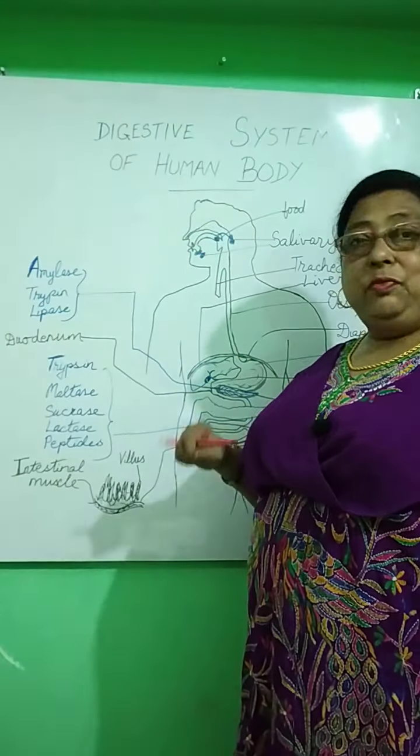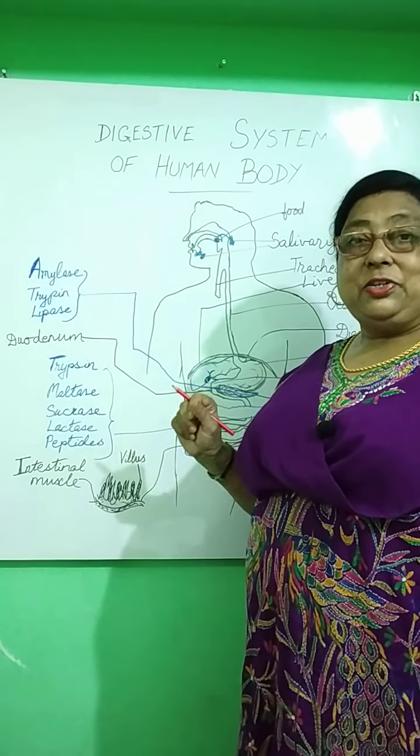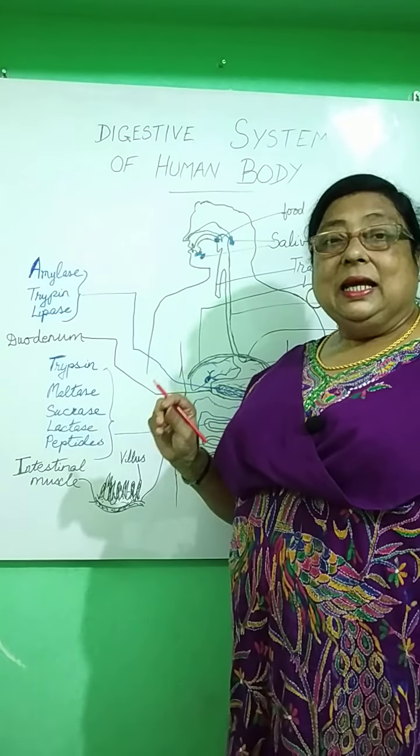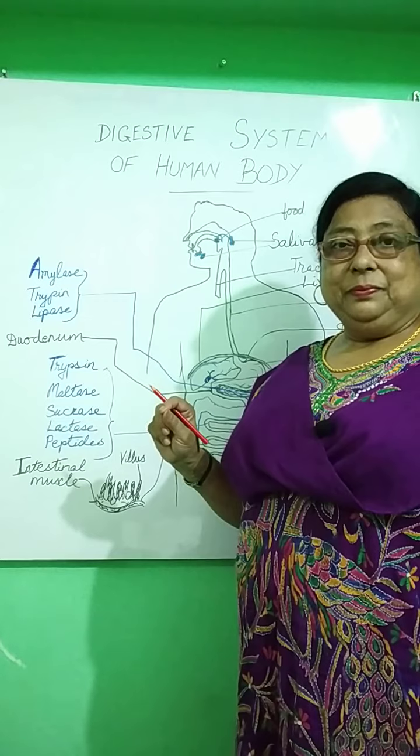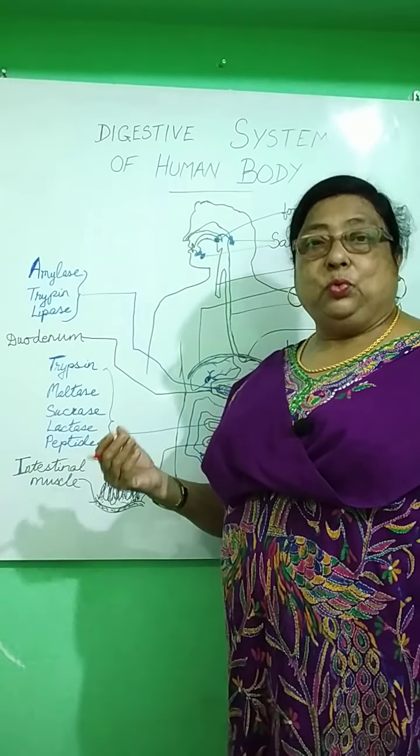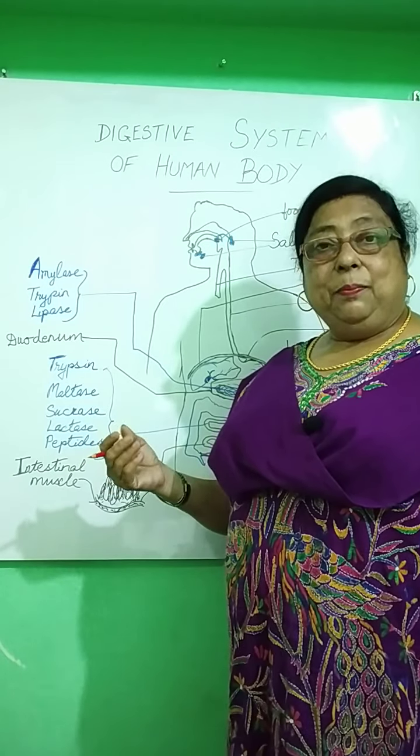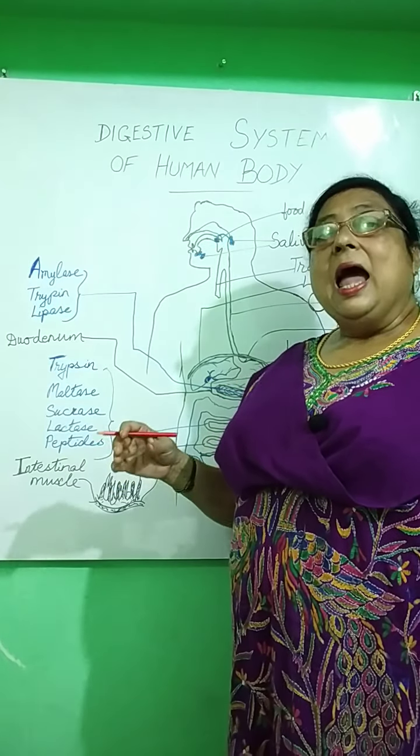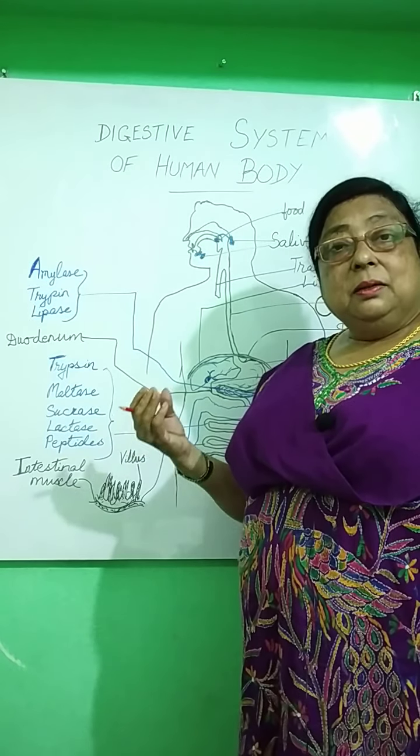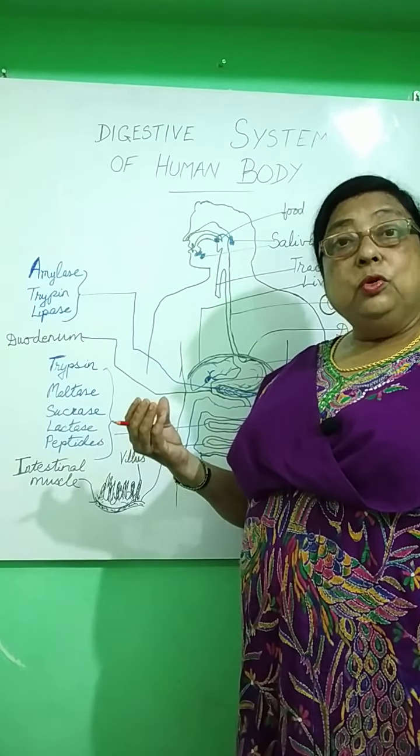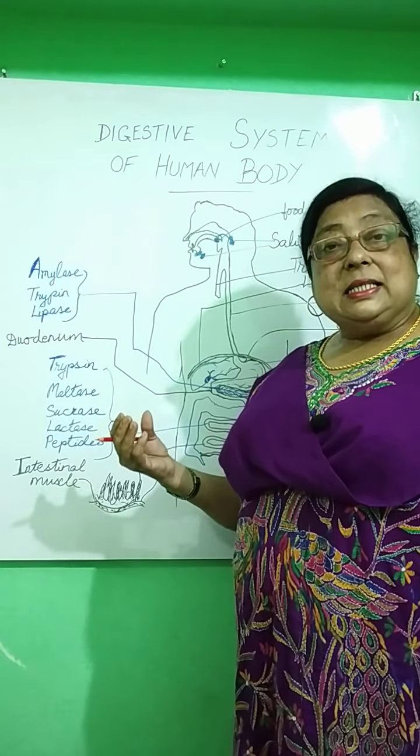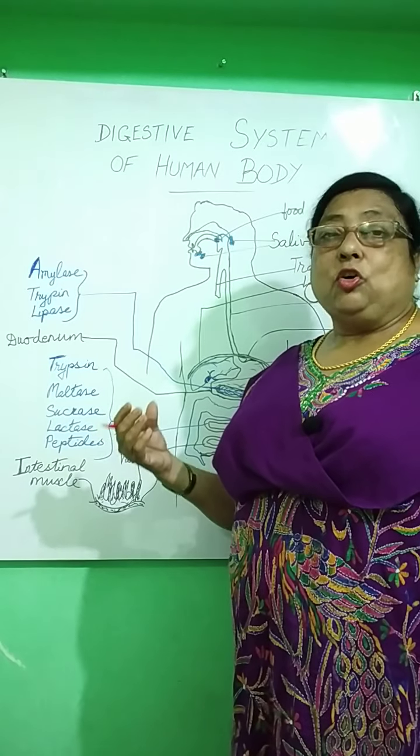Now, there are 2 types of enzymes in the gastric juice secreted by the gastric glands, the renin and the pepsin. Pepsin converts proteins into peptones. And renin converts the milk protein, that is the casein, into insoluble curd.